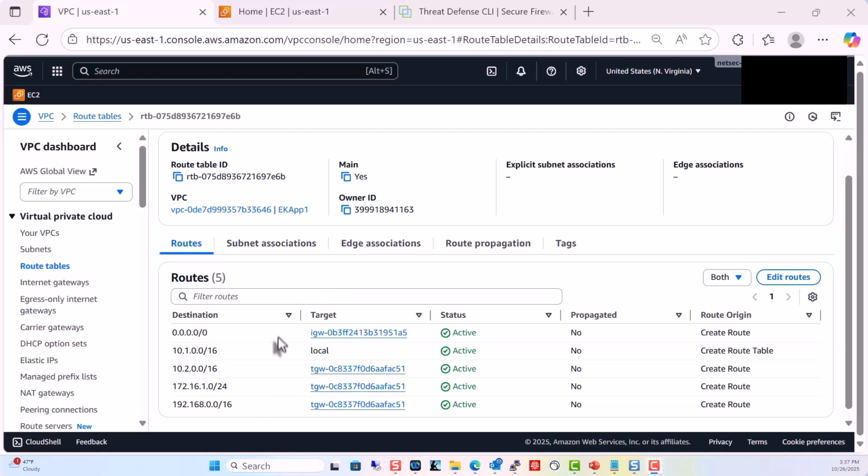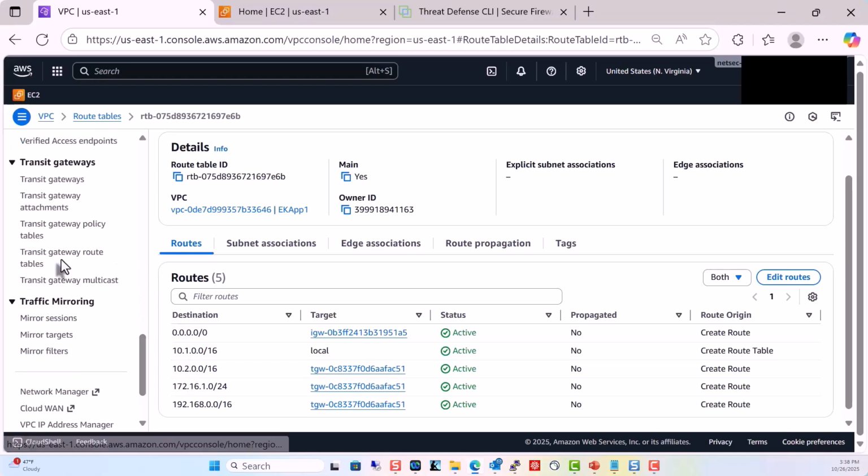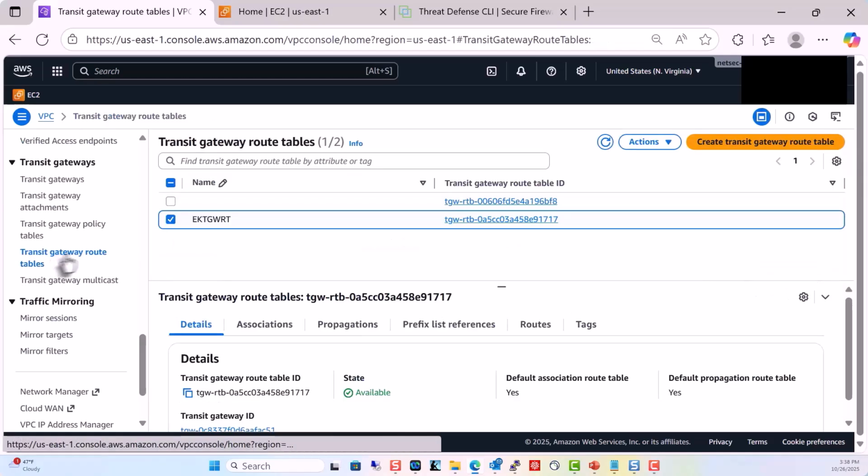Here we have the routing for the first VPC. Notice the default route points to the Internet Gateway. There's a local route, and then we have 3 routes that point to the transit gateway. This is for the traffic to the other VPC and to the on-prem networks. We are not propagating routes here, and there are no edge associations. Everything is done with static routing.